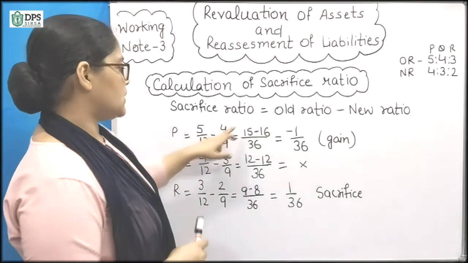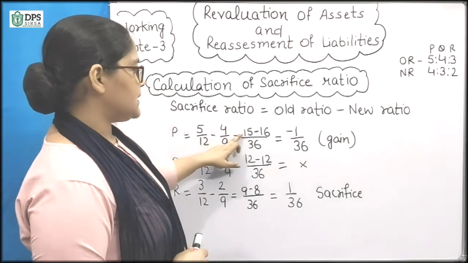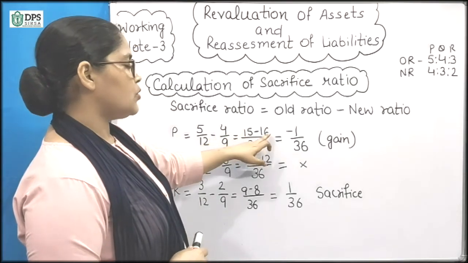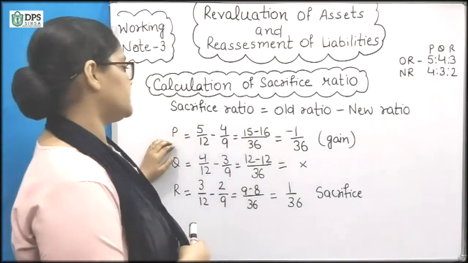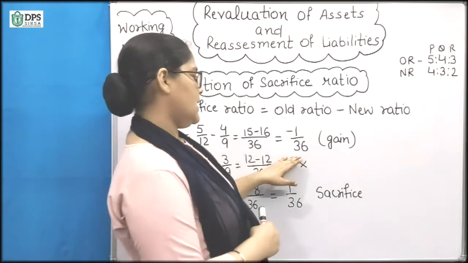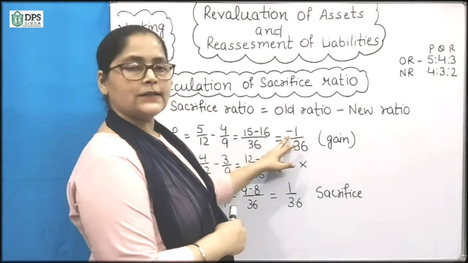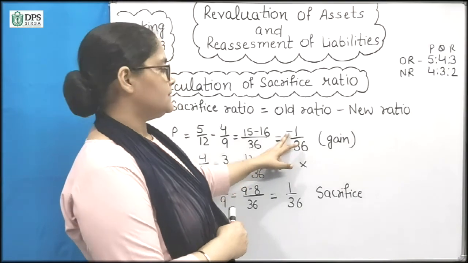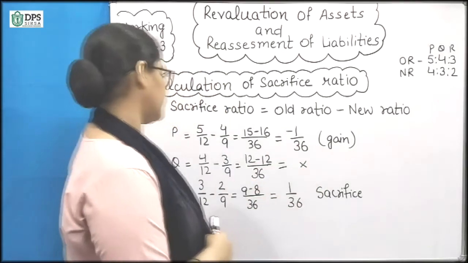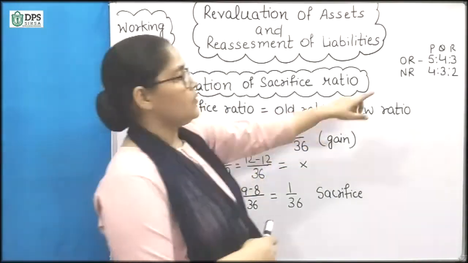So we can know from here that the old ratio is less and the new ratio is more. So partner P has a gain here, and it can be seen from here. The negative point that I told you is coming, that means he is gaining. Next is Q. The old ratio is